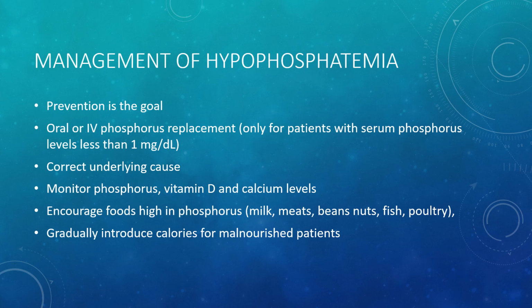Prevention is the best way to treat hypophosphatemia in people who are at risk. We can replace phosphate orally or IV, but IV is normally only given when phosphate levels are less than 1. To treat orally, we encourage foods that are high in phosphate, which includes milk, meat, beans, nuts, fish, and poultry. If we have a malnourished patient, we want to start by slowly feeding them. We also need to monitor our vitamin D and calcium levels when we have a patient with hypophosphatemia because of that inverse relationship.